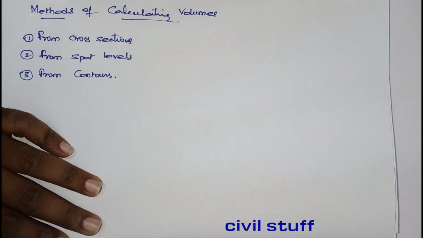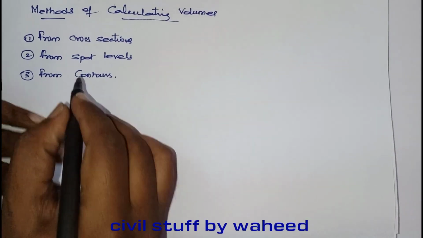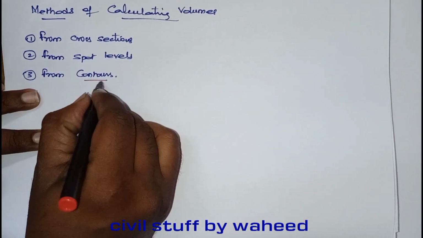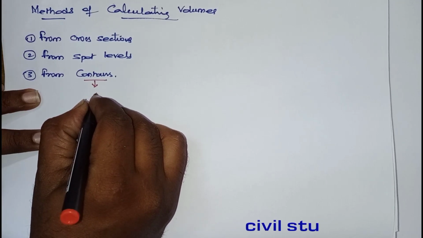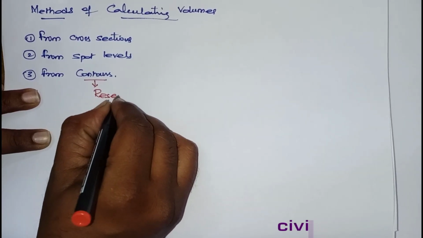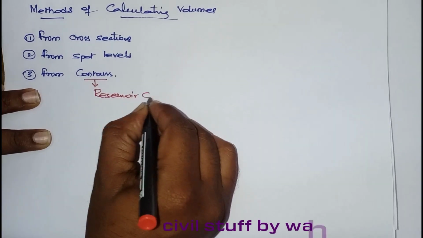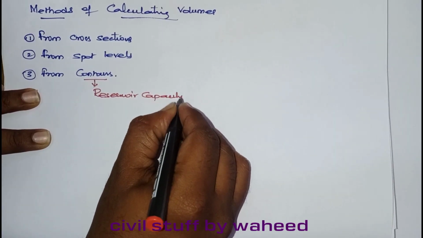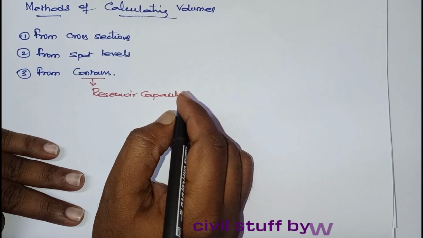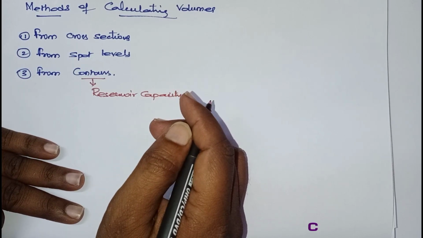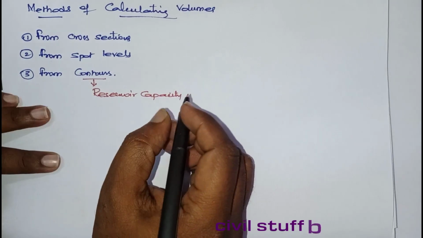Now, the method from contours is used for calculating the reservoir capacity. To know the reservoir capacity, how many TMCs it can store, what is the volume of that particular catchment area, we go like that. Okay.